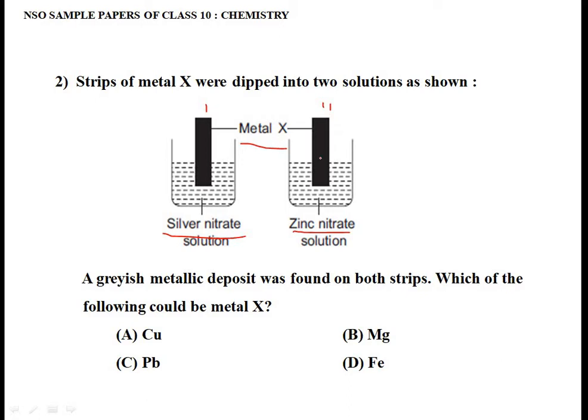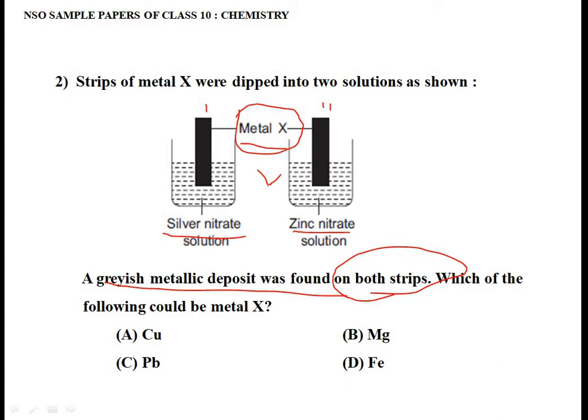Obviously this question is based on the activity series. You have already studied the activity series. If you know the activity series, then you can easily solve this question. It's very simple. Here you can see a grayish metallic deposit was found on both the strips. It means our metal X should be more reactive than both silver and zinc. So let's see one by one.